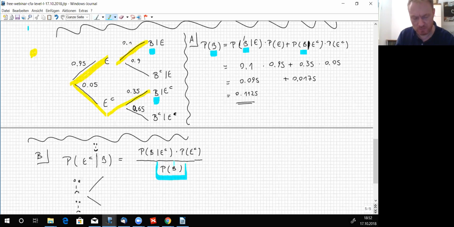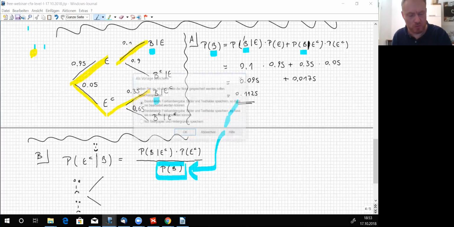This here is the answer 0.1125, right? So the total probability rule is already part of the answer. That's why we asked for the total probability rule first, and then go to Bayes' formula, because Bayes' formula makes use of the total probability rule. That's important. Keep that in mind, please.